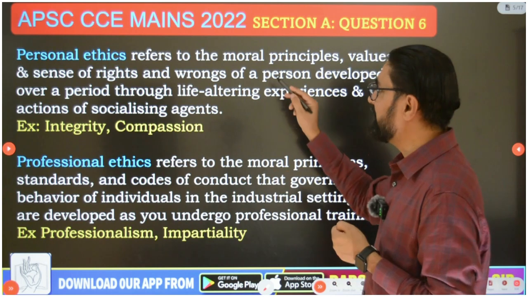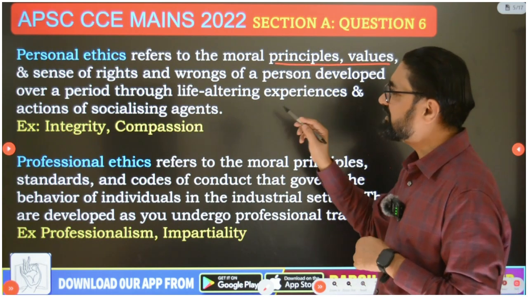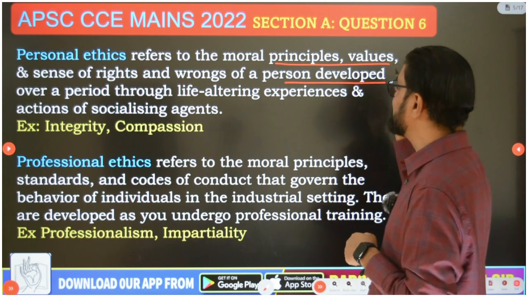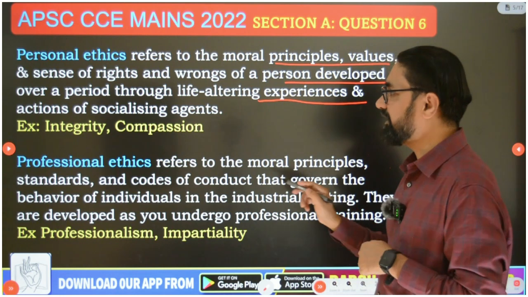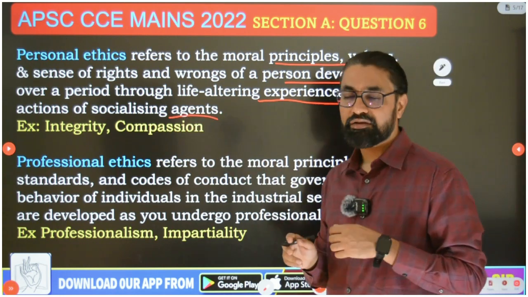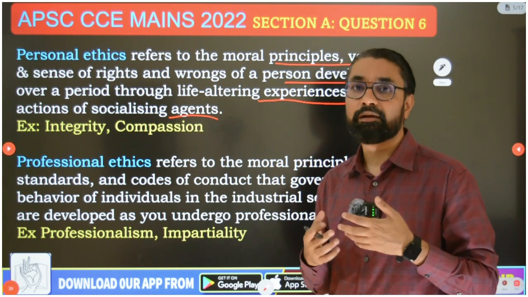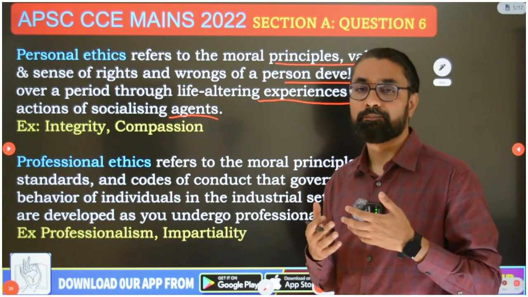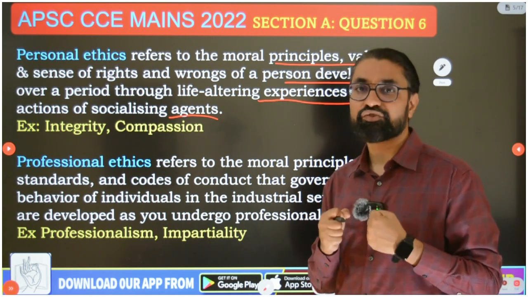Personal ethics, guys, refers to the moral principles, values and sense of right and wrong of a person, developed over a period through life-altering experiences and the actions of socializing agents. So personal ethics is your own moral conscience, your sat vivek buddhi, that you have learned and developed. These are the values or principles of morality that you hold very strongly.